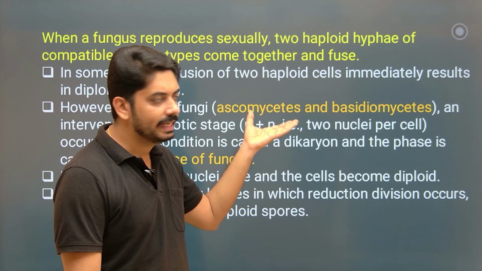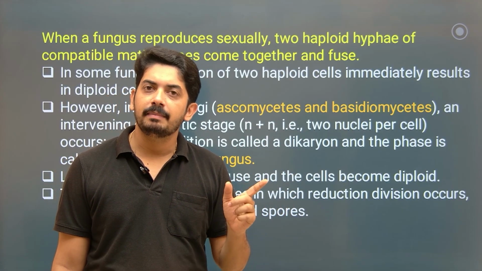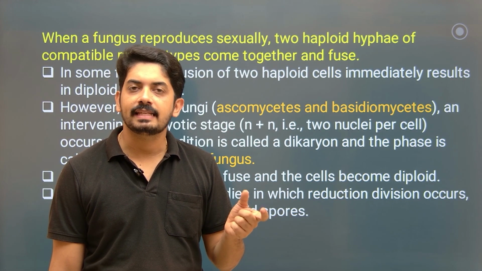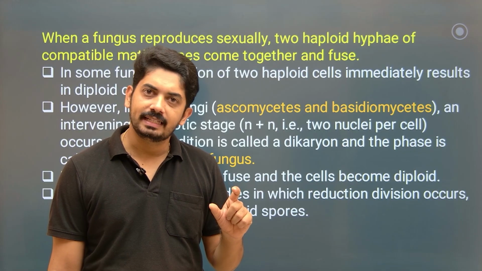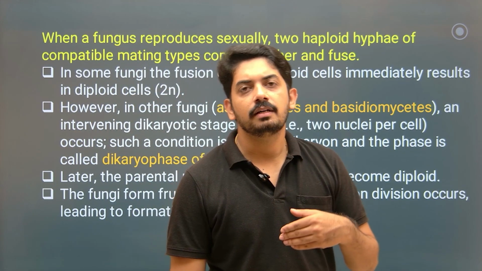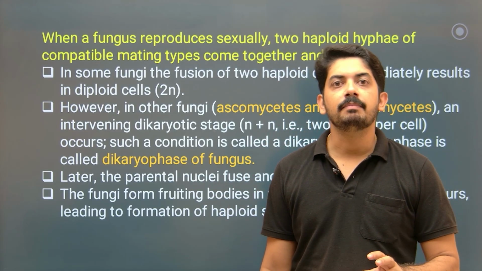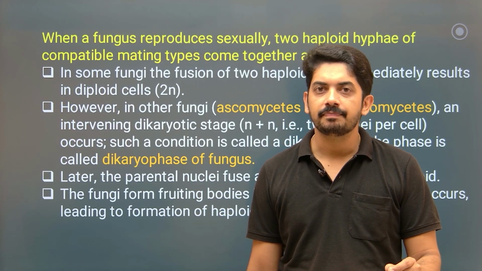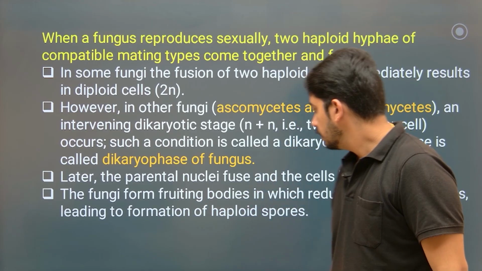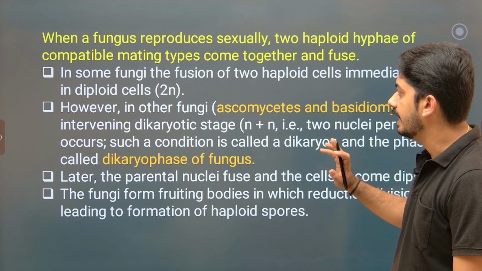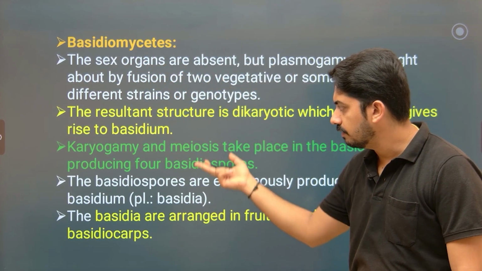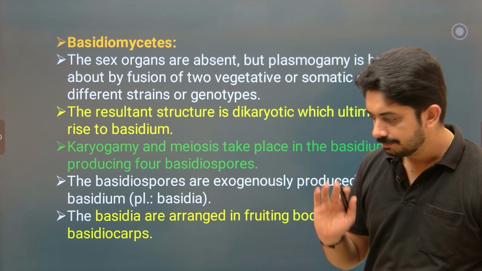So here they have said that plasmogamy takes place, it is not immediately followed by karyogamy, so the cell has 2 nuclei and that we call the dikaryon phase, and later they fuse and karyogamy completes, the cell becomes diploid for a transient time, and that cell undergoes meiosis and produces the haploid spores. This is how sexual reproduction takes place. The reason to take Basidiomycetes is that here they have clearly explained what actually happens.